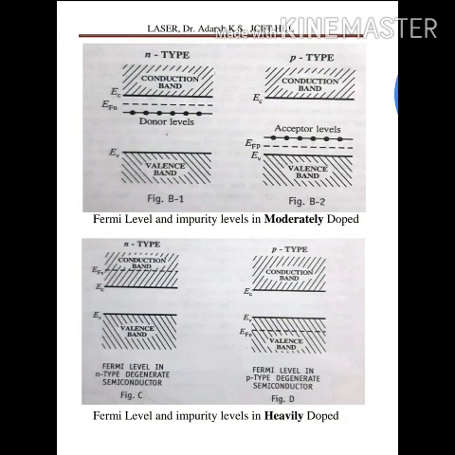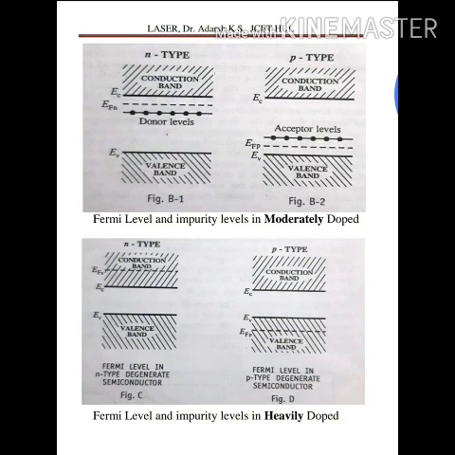Now we'll discuss figures C and D. Figure C is N type material after heavy doping. After doping, the conduction band width increases. It means the electron concentration increases. Therefore, the Fermi level is shifted into the conduction band. Similarly, in case of P type, after heavy doping, the valence band width increases and the Fermi level is shifted below the valence band. So this is about Fermi levels in the N type as well as P type material, that is moderately doped and heavily doped.